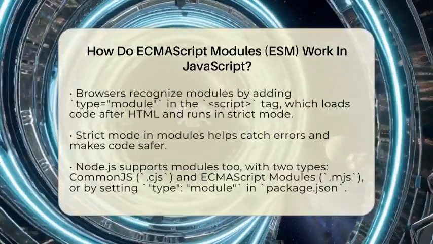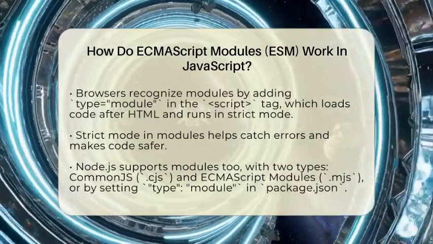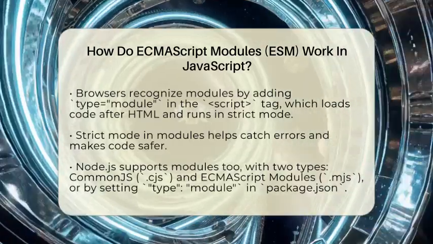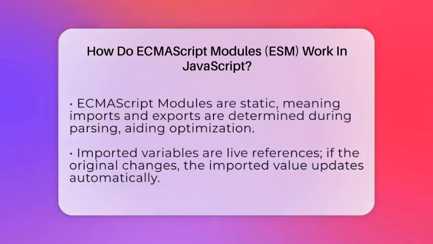In Node.js, which is a JavaScript runtime outside the browser, modules are supported too. But Node.js has two types of modules, CommonJS and ECMAScript modules. You can tell which one to use by changing the file extension, .cjs for CommonJS and .mjs for ECMAScript modules, or by setting type module in your package.json file. This way, Node.js knows how to interpret your files correctly.